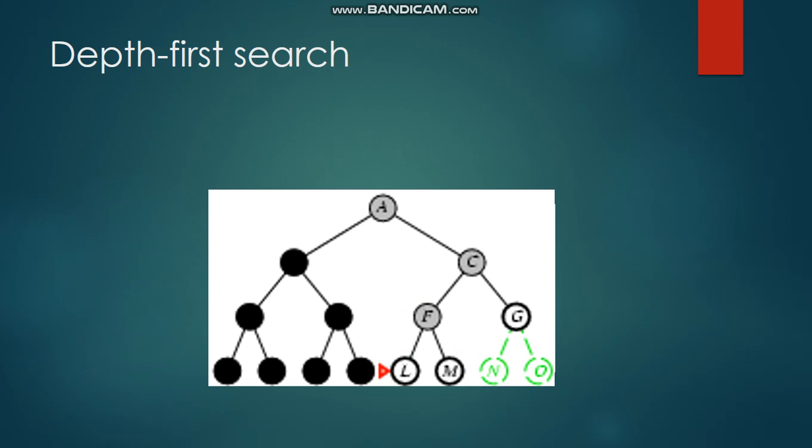So L will be checked, and if it's not L, then M will be checked, and then it will go back to G to check G, and then N, and then O. Okay, it's a dead end. So when it traverses throughout this whole graph, in any one of the nodes it will surely get the result.